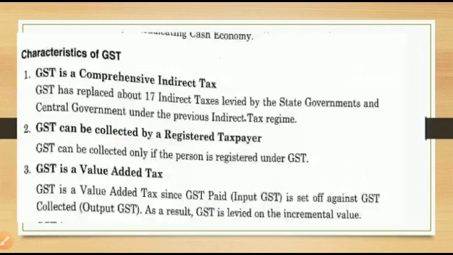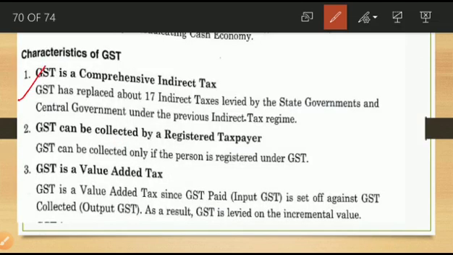Characteristics of a GST. First one: GST is a comprehensive indirect tax. That is the first characteristic. GST has replaced about 17 indirect taxes levied by the state government and central government under the previous indirect tax regime. That means in the previous system, almost 17 indirect taxes were levied by both the central government and state government. Now they are combined into one tax. So that is the first feature of GST: GST is a comprehensive indirect tax.